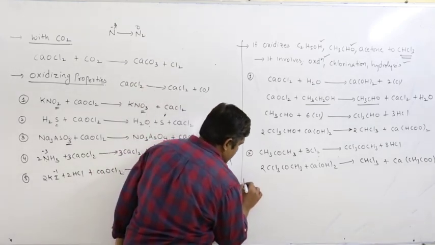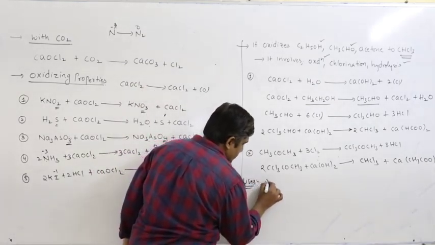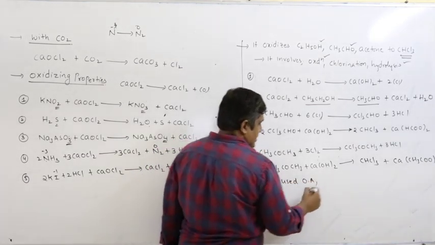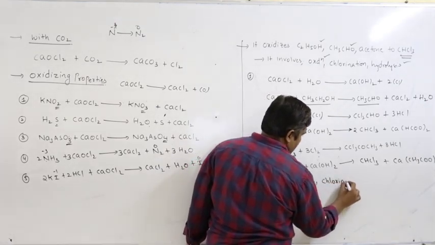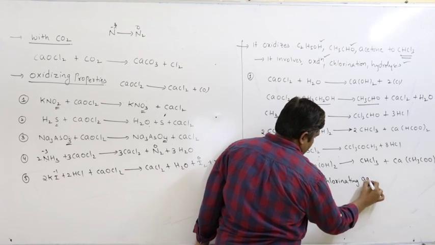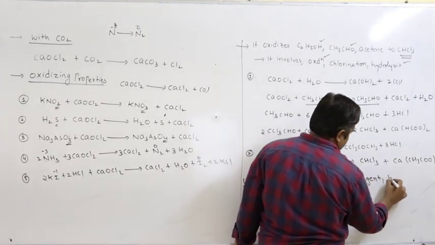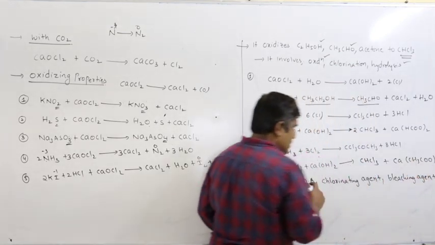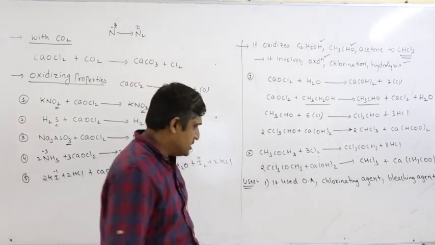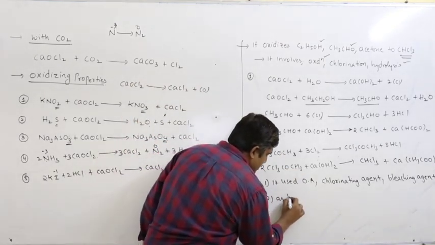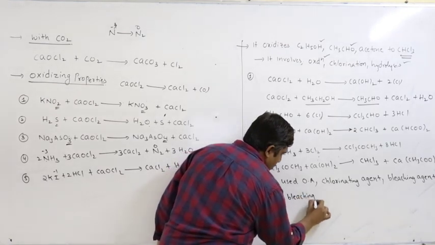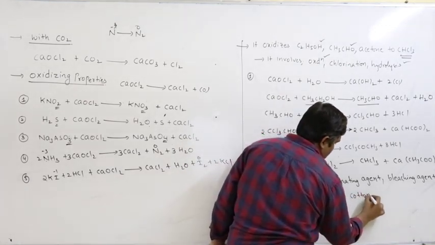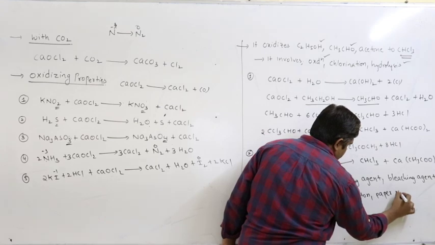So let us study the uses of bleaching powder. It is used as oxidizing agent as well as chlorinating agent and bleaching agent. So mostly we use it as a mild oxidizing agent and bleaching agent. As bleaching agent, in cotton industry, paper pulp industry, etc.